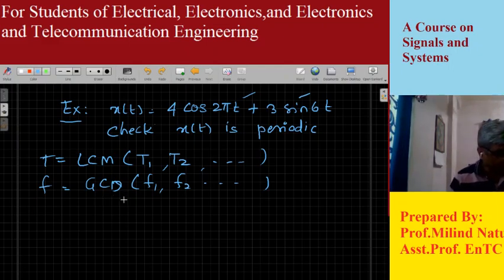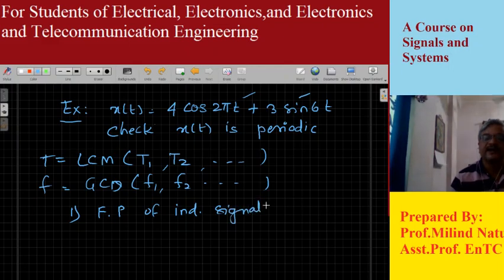But before that, one more thing that we need to test. First step is to find the fundamental period of the individual signals, and let us denote them by T1, T2, T3 and so on.